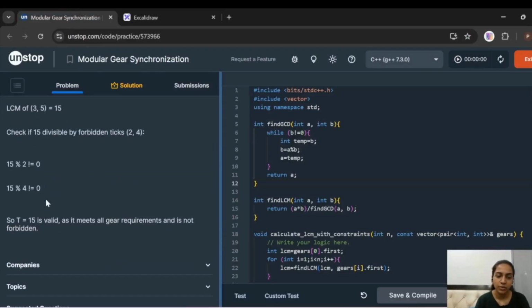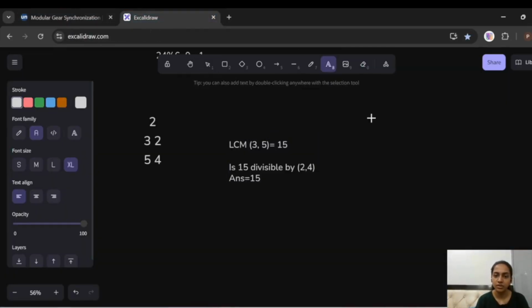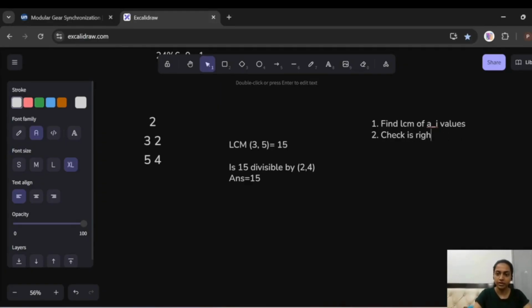So now you must have understood the approach. The first step is to find the LCM of the Ai values, then check if the LCM mod any right value is equal to 0. If so, return -1, or else return the LCM.